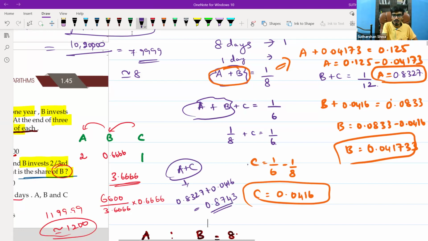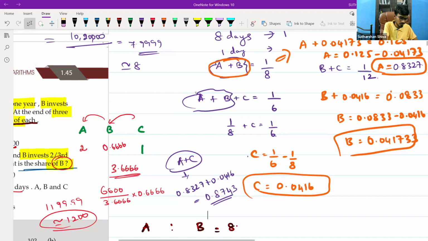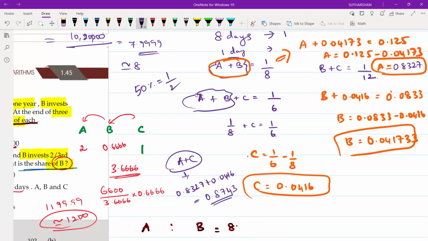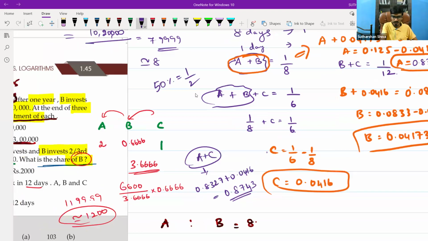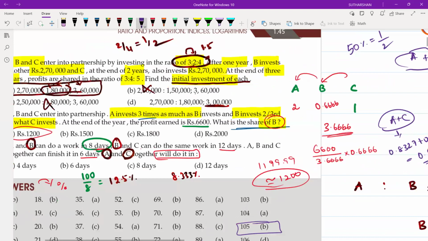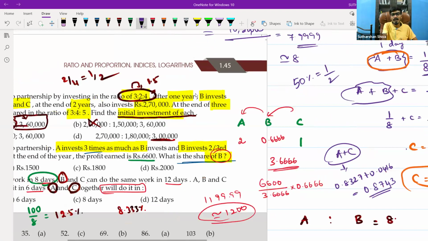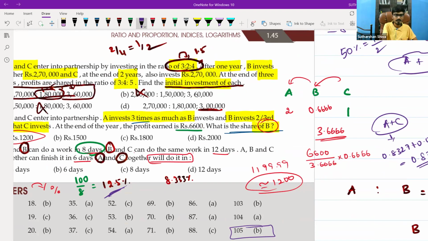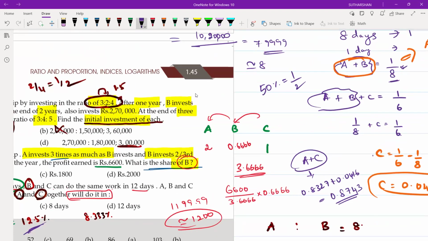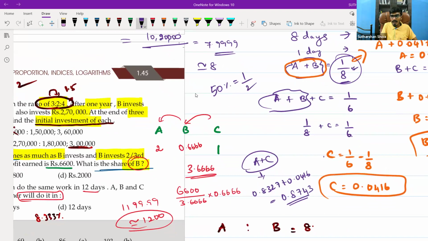So if 50% is nothing but 1 by 2, in the same way 1 by 8 is nothing but 12.5%, because I convert that value into a percentage by 100 by 8.